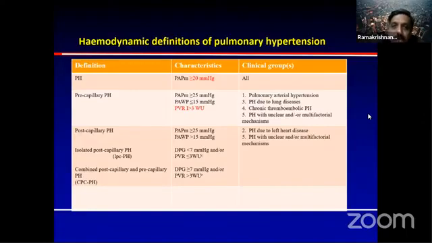Coming to post-capillary hypertension, this is very simple. Don't confuse the terms. Is PVH contributing to pH or not? If PVH is contributing to pH, this is happening beyond the capillaries. This is in the venous system. It is a post-capillary hypertension. So don't confuse terms. It is absolutely simple. Then how do you differentiate between the different things? You will discuss whether it is an isolated post-capillary pH or a combined post-capillary and pre-capillary pH. We'll discuss further how you differentiate.